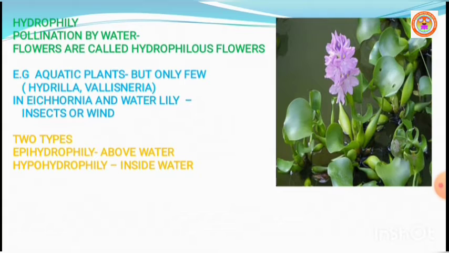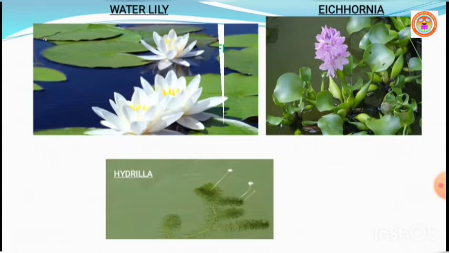For example, water plants like Eichhornia and water lily are pollinated by wind or by insects. You can see the water lily, Eichhornia and Hydrilla.